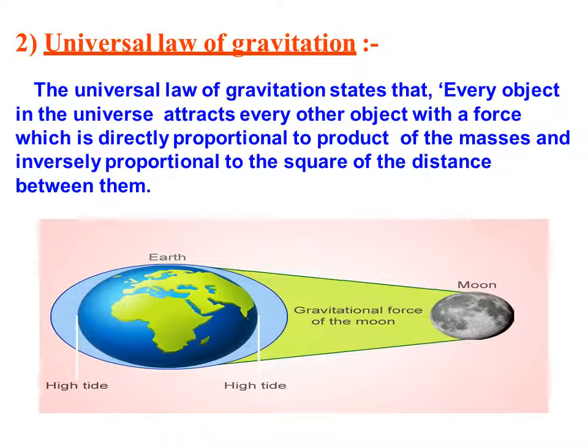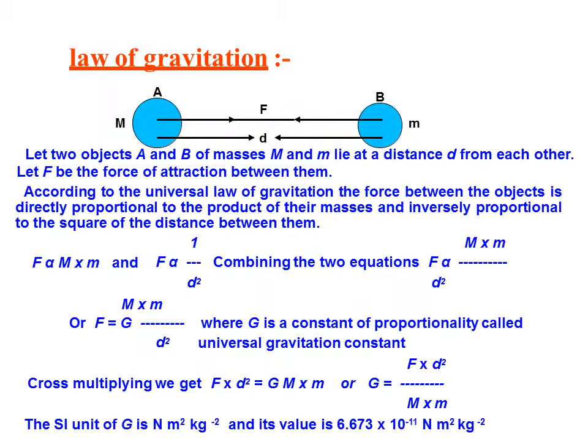The earth is attracted by the moon and the moon is attracted by the earth. Similarly, the sun and earth are attracted. Even other planets are also attracted to various other celestial bodies. So we see here the law of gravitation.